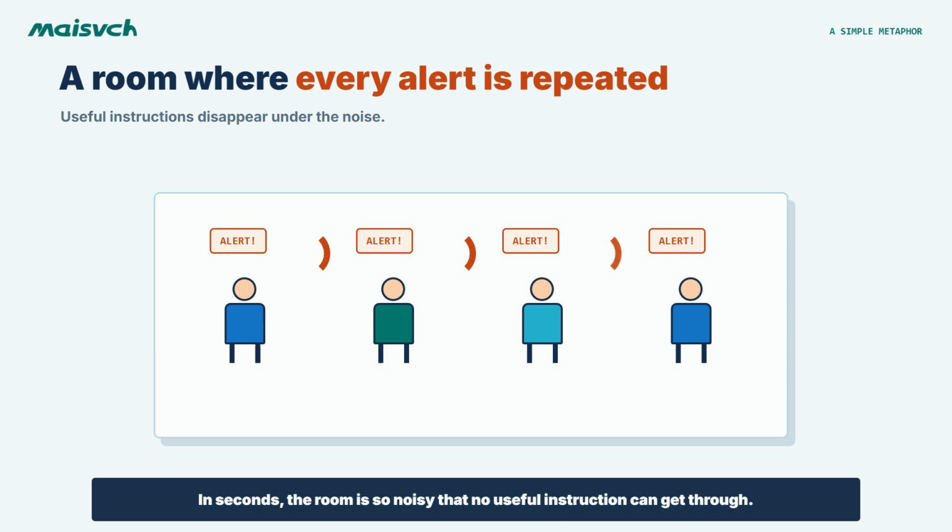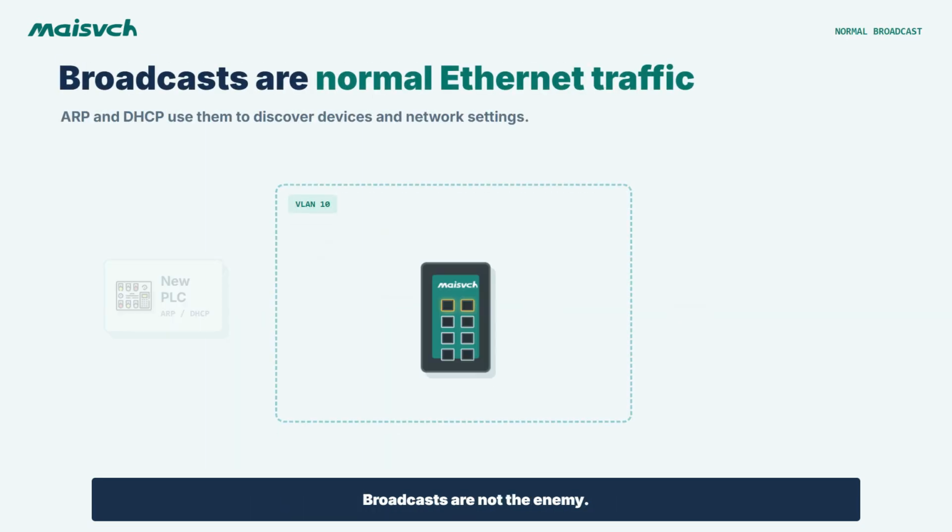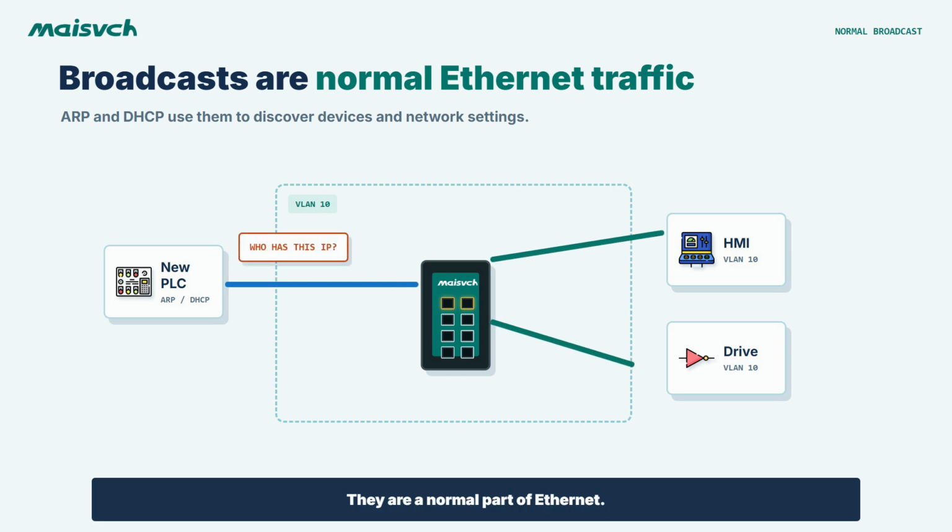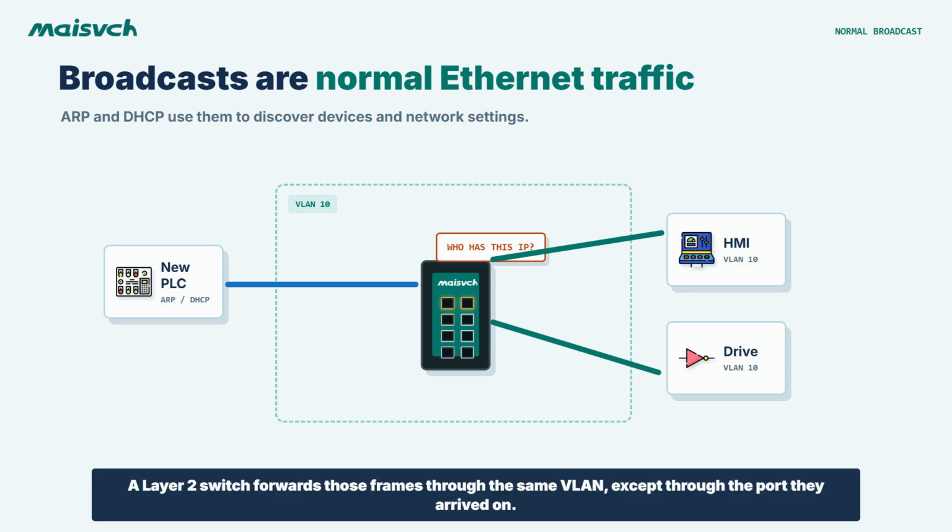Broadcasts are not the enemy. They are a normal part of Ethernet. An ARP request asks, "Who has this IP address?" A new DHCP client broadcasts to find network settings. A layer 2 switch forwards those frames through the same VLAN, except through the port they arrived on.